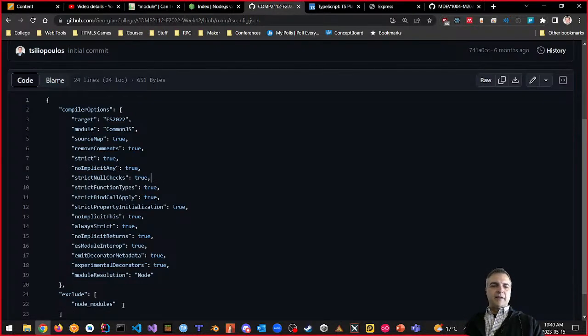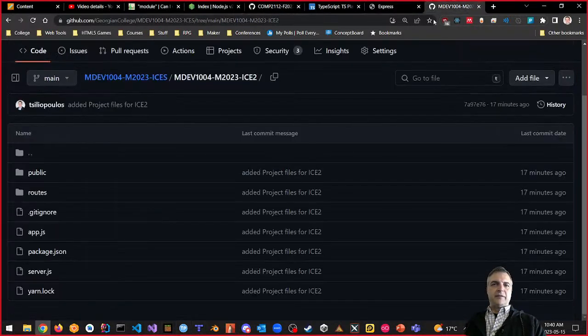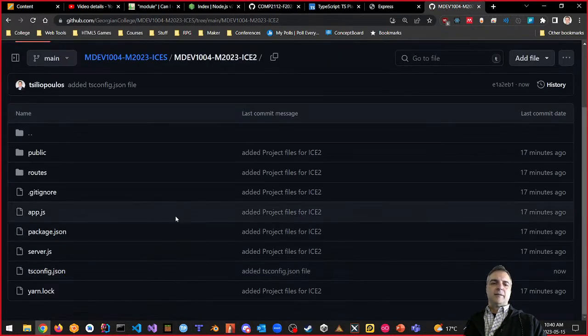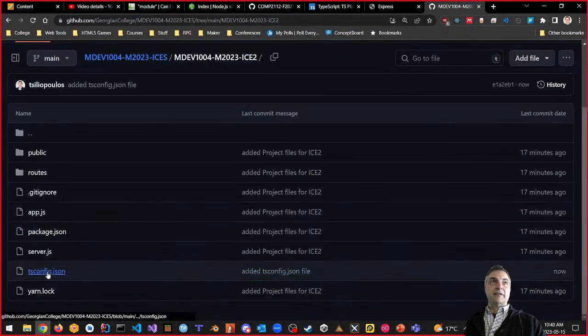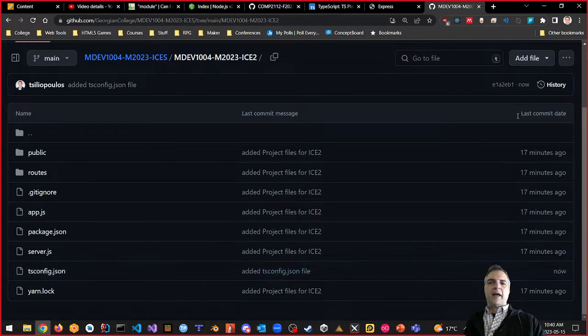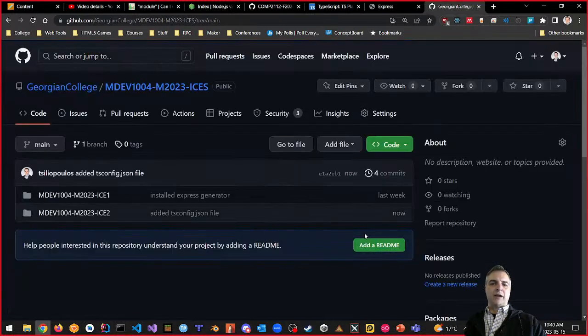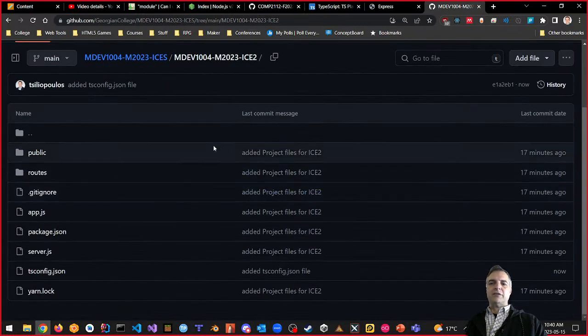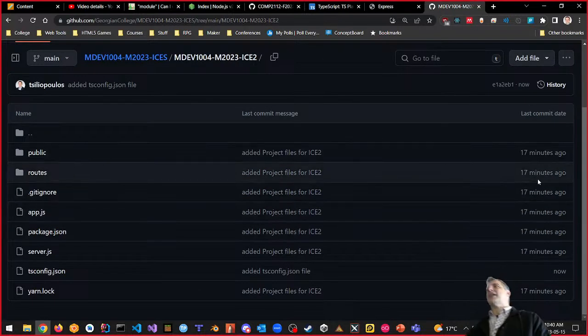And it's giving us a bit of an error. If I go back to this, this is our project. If I refresh now, you can see that we had this one file, tsconfig.json, and there's the commit for it, right? And if I go back to the upper level project, you can see that that's the last commit that was done, tsconfig.json file, right? So that's what we're looking at here. You can actually see when it was done. That's why I'm saying you can't spoof this thing.